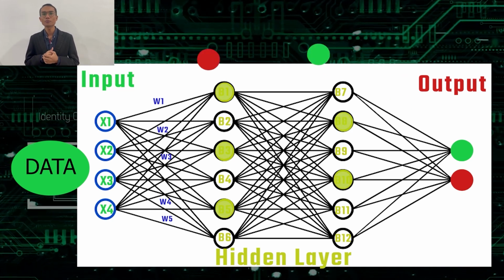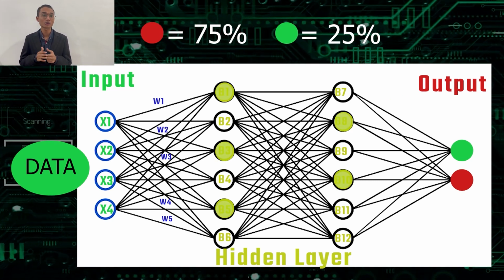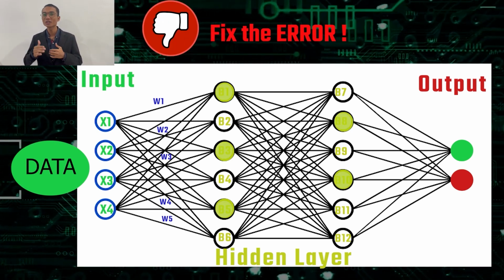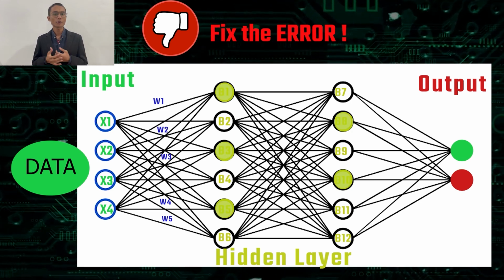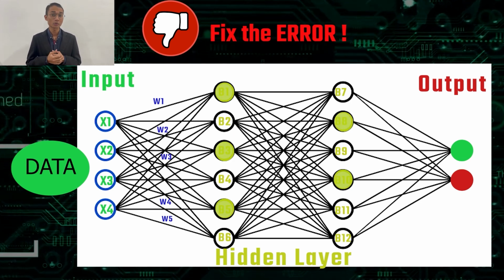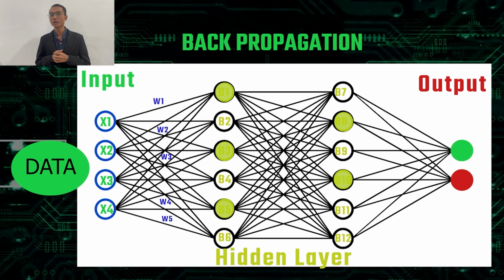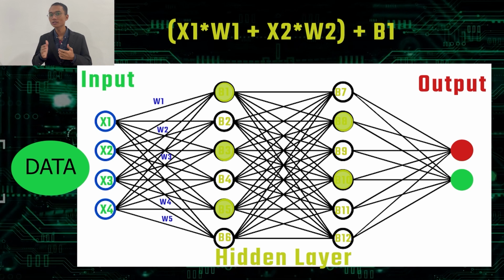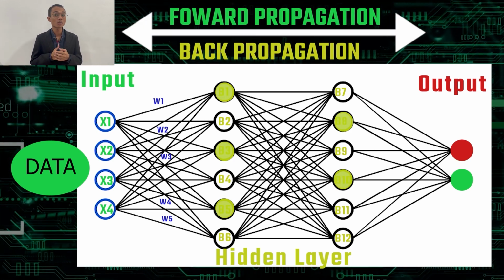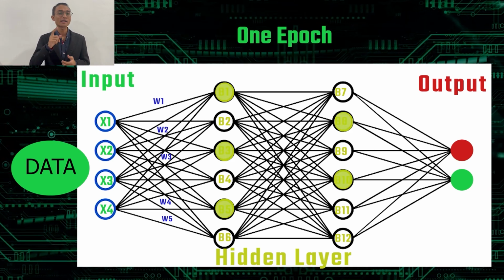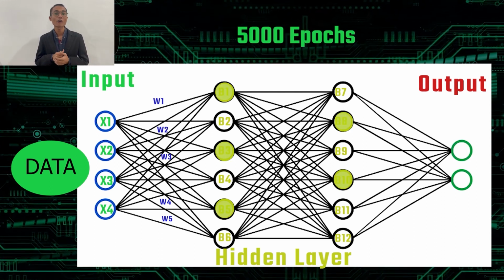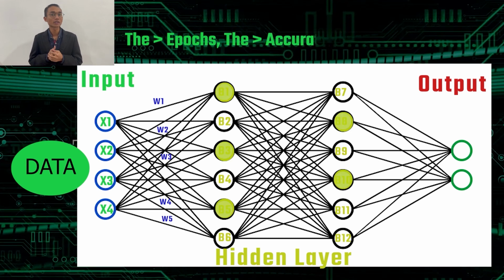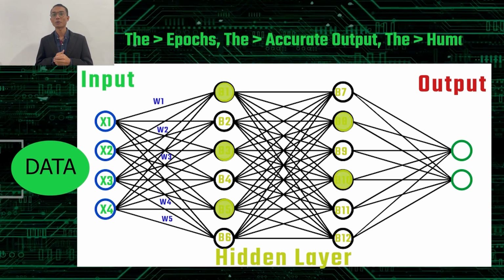The predicted output is compared against the actual to realize the error in prediction. The system will give an indication to reduce the error. The information is transferred backward through our network. This is known as backpropagation. Based on the information, the weight is adjusted. After all the data has passed through forward and backward propagation, it is called one epoch. We train this data for 5,000 epochs. The more epochs that we determine, the more accurate the output is, the more human this robot can be.